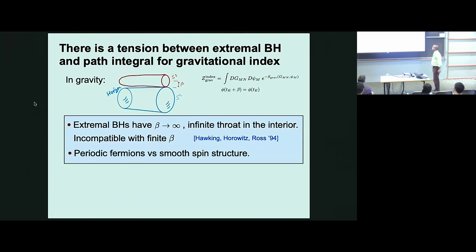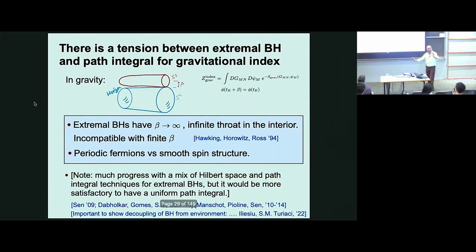The other problem is that this cigar-like topology admits only one smooth spin structure, namely the antiperiodic spin structure for fermions. But that's the opposite of what we would expect from supersymmetry. We want everything to be periodic. All right, so these are problems.